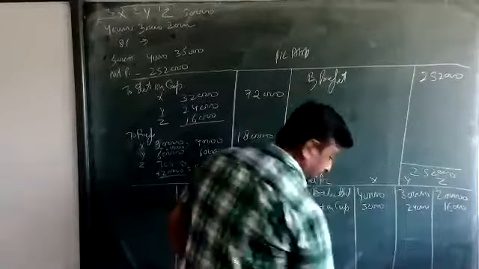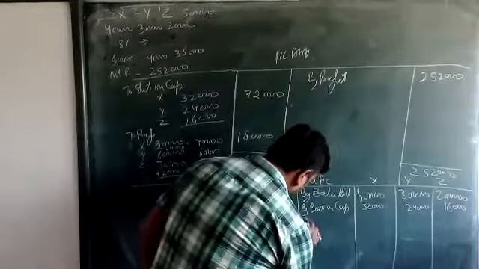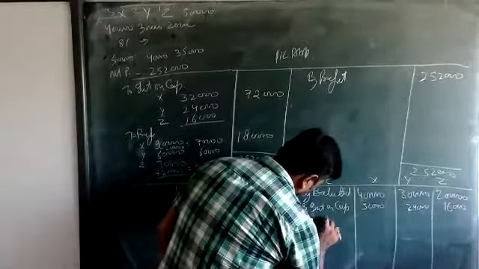Then profit: 70,000, 60,000, and 50,000. Okay. Then on the other side, drawing. Only drawing is given. No interest on drawing.